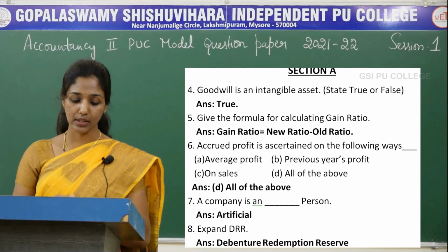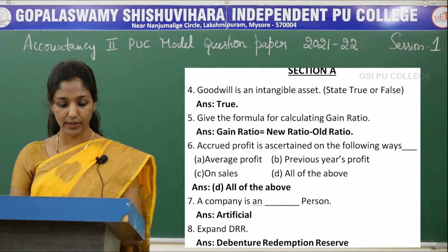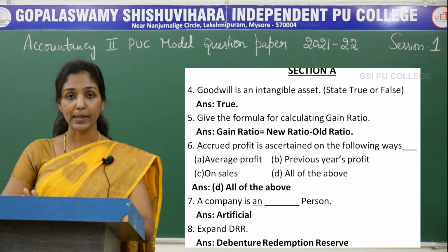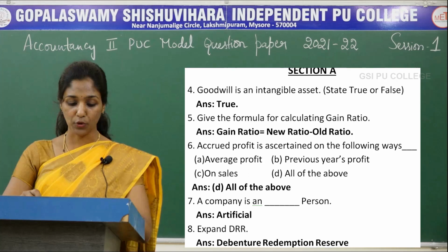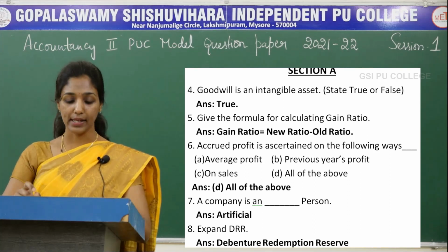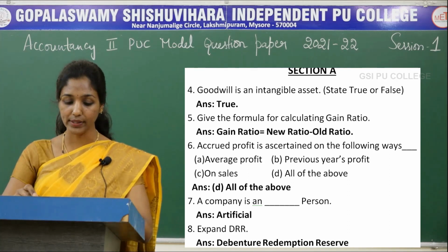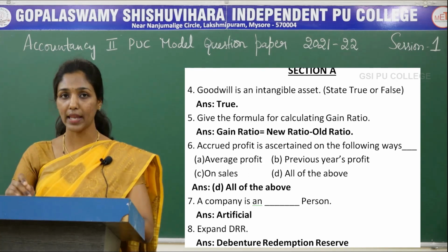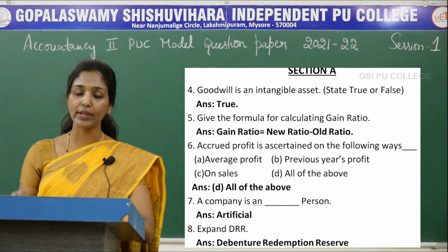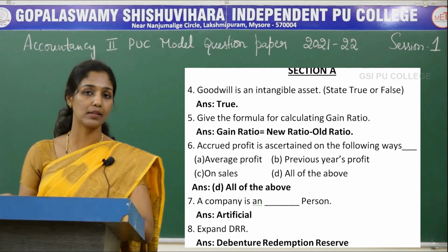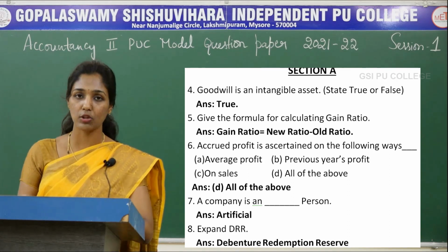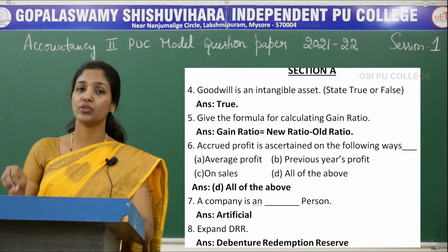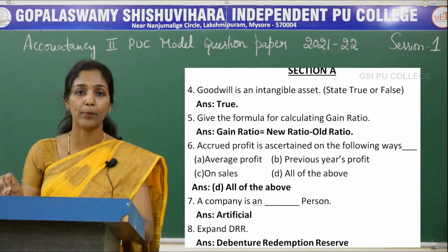The next 6th question is, accrued profit is ascertained in the following ways. This is a multiple choice question. The first option is average profit. Second option is previous year profit. The third option is on sales, and the fourth option is all of the above. Accrued profit is usually ascertained on the basis of 3 factors, that is average profit, previous year profit and on the basis of the sales. So the answer is all of the above.